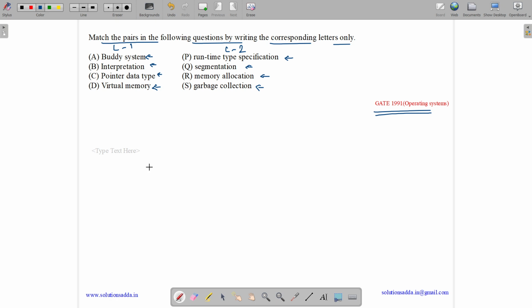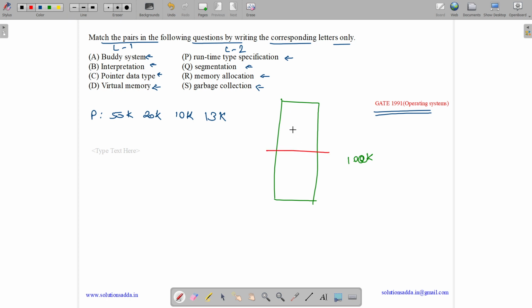So what is a buddy system? Buddy system is used for memory allocation. Suppose we have a process list coming, like a process of size 50K, a process of size 20K, a process of size 10K, and a process of size 13K. So how do we allocate memory? In buddy system, we keep memory as a complete block. Let us suppose it's 100K. Now when a new memory request comes, we divide it at runtime into half parts. So we have 50K and 50K. And then we start allocating from the bottom part. So 50K is allocated over here.